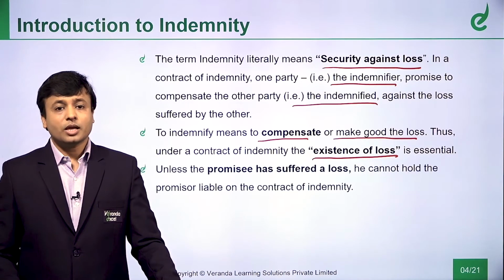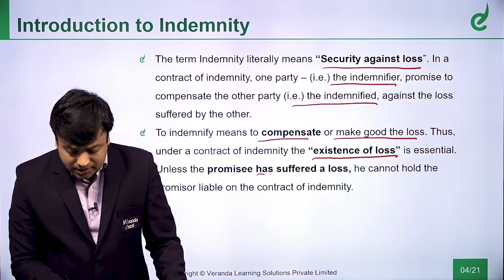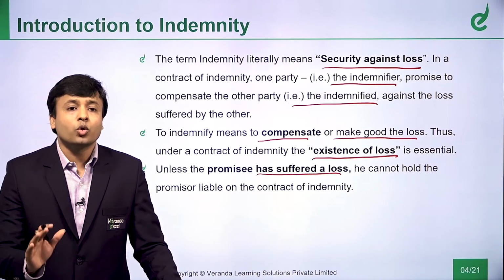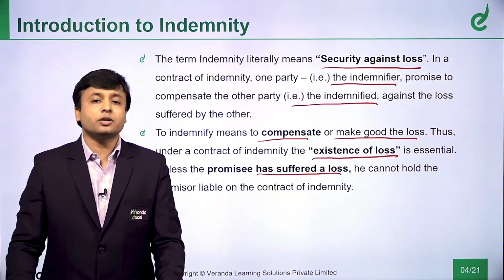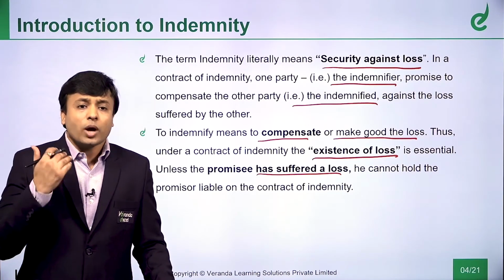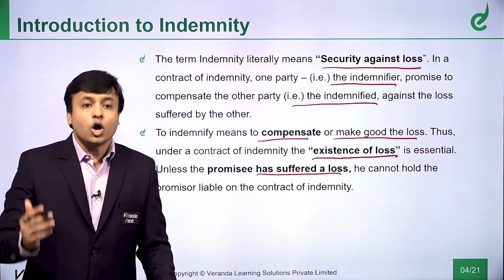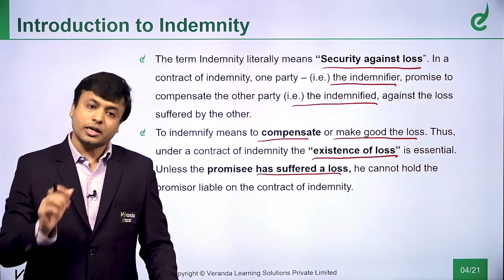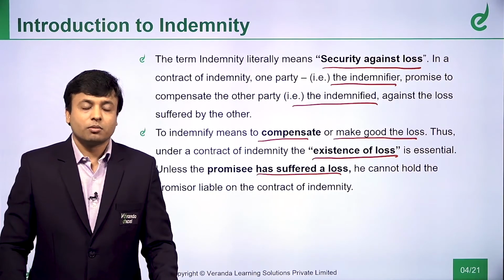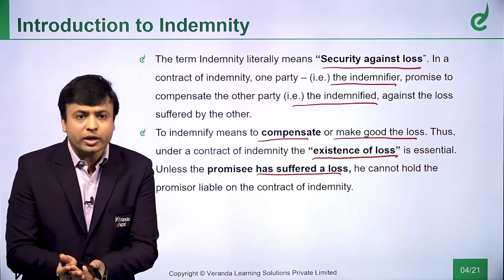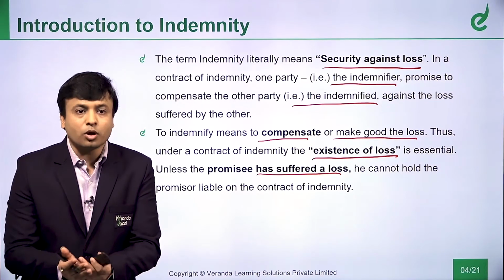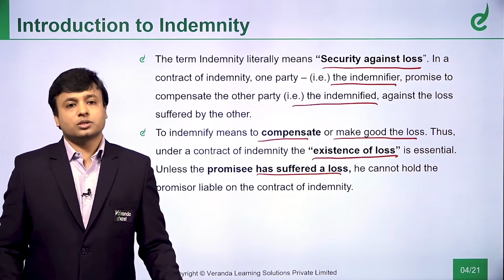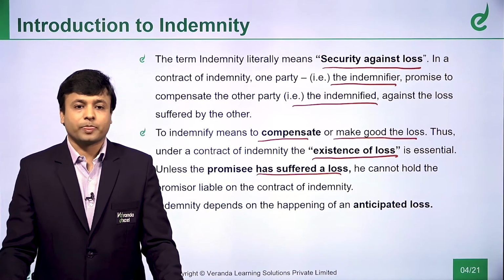Yes. So, unless the promisee has suffered a loss, he cannot hold the promiser liable on the contract of indemnity. So, the promisee or the indemnified will proudly say that I am the indemnity holder. Yes, you are the indemnity holder. But something should happen. The loss event has to happen. You should suffer some loss. Then only you can enforce this contract of indemnity.